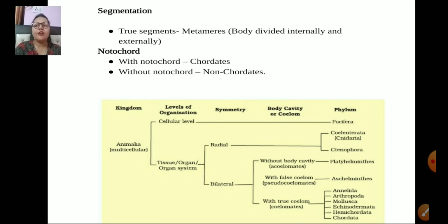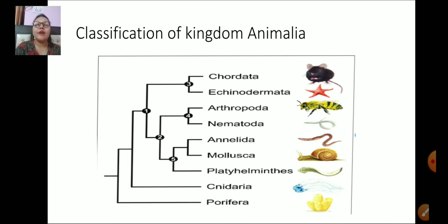Here we have a flowchart depicting that Animalia, on the basis of level of organization, radial or bilateral symmetry, and presence or absence of coelom, is divided into 10 different phyla. Phylum Porifera, phylum Coelenterata, phylum Ctenophora. Then we have Platyhelminthes, Nematoda, Mollusca, Annelida, Arthropoda, Echinodermata, and Chordata.